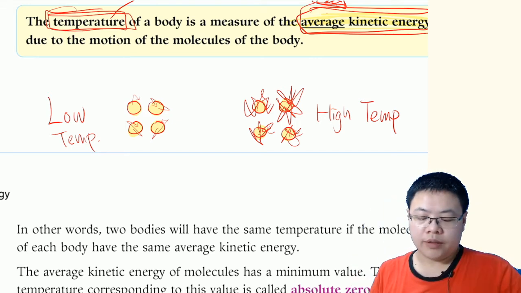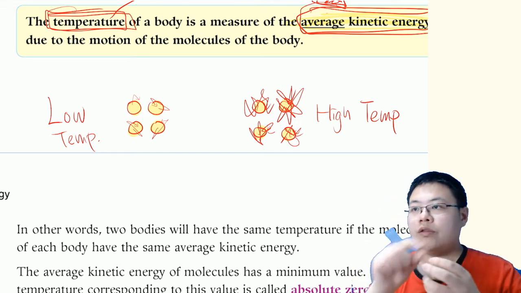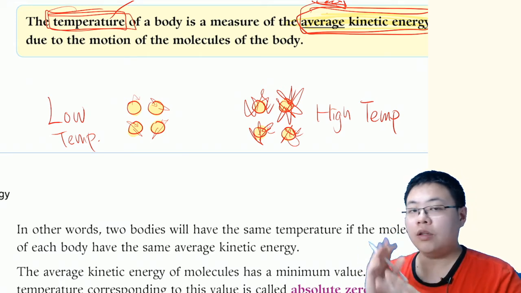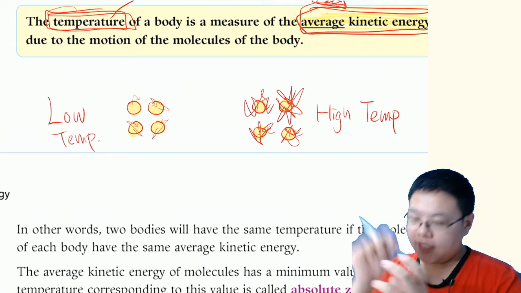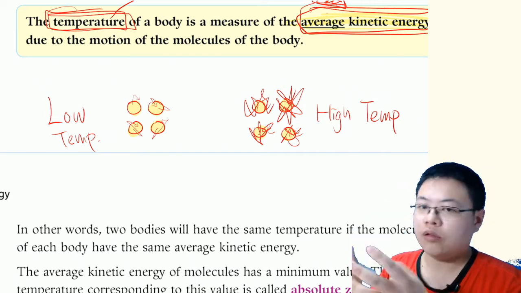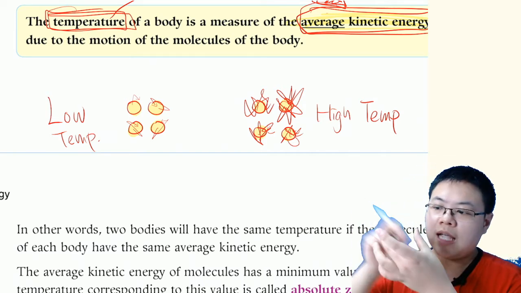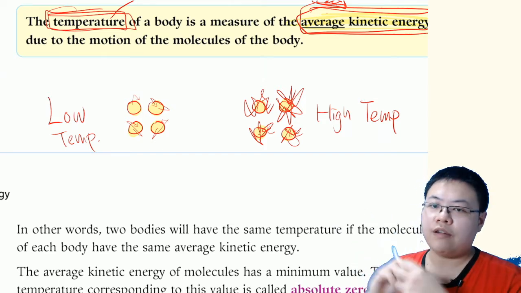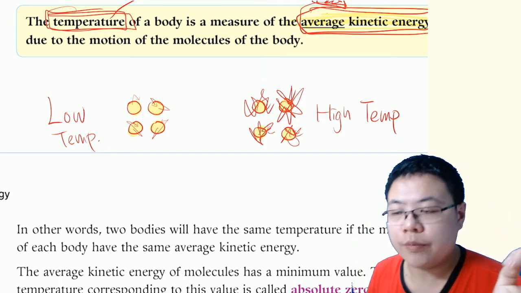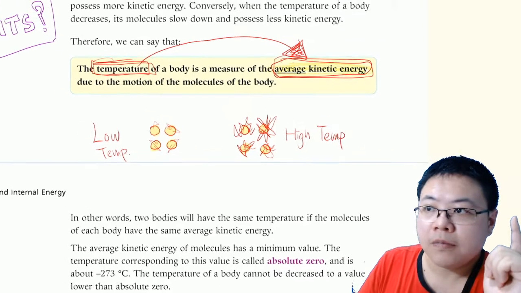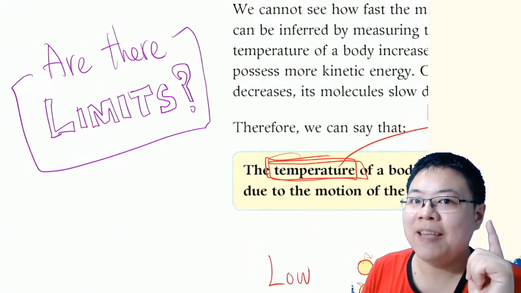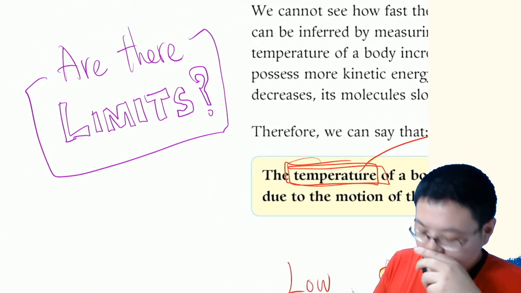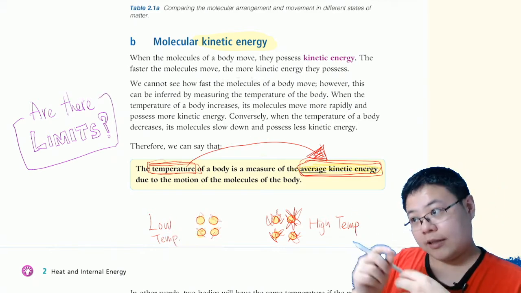But the one on the left hand side, the molecules move slower. And on the right hand side, it moves very quickly. In each second, it goes all over the place, although they spin about the same fixed position, but the vibration is very fast, okay? So we have high temperature. And you will ask, are there any limits? When it moves faster, the temperature increases.